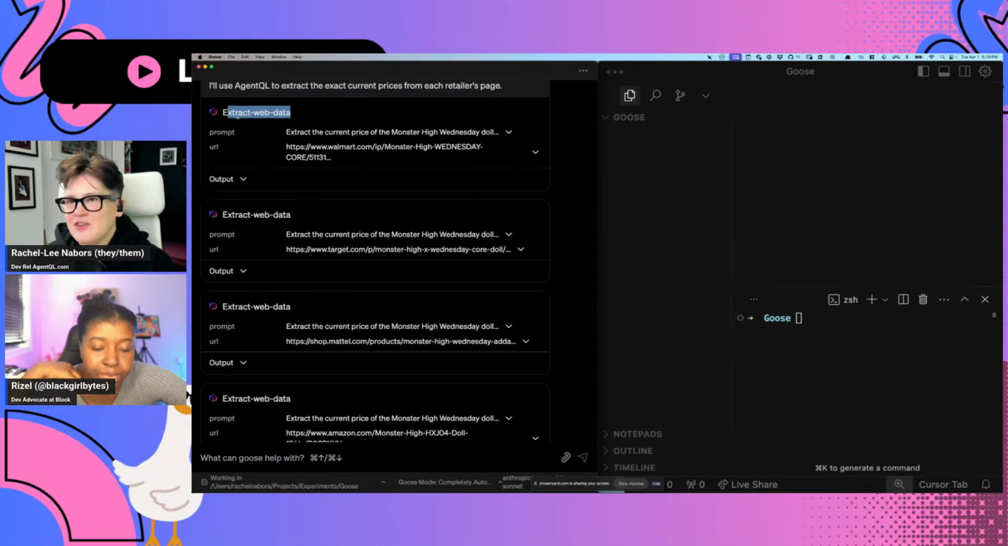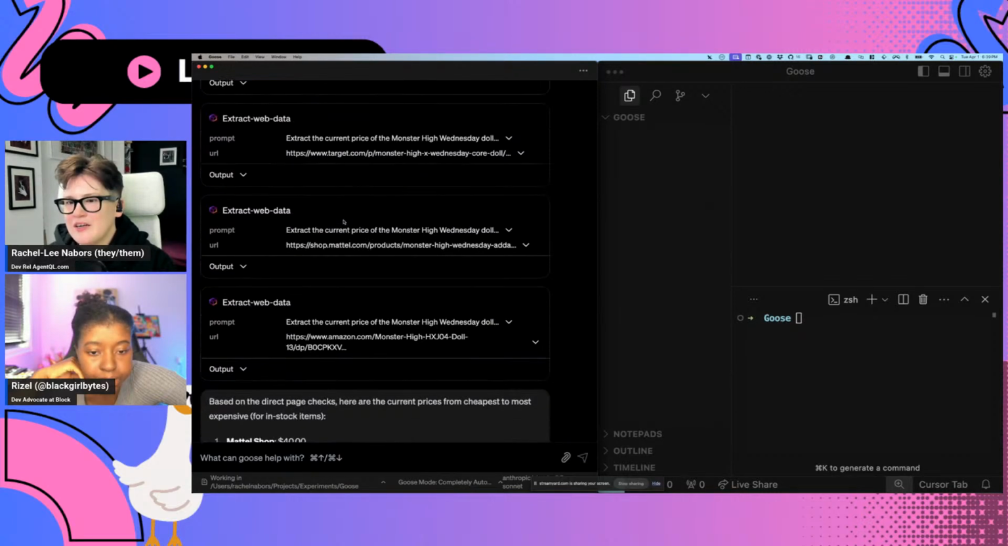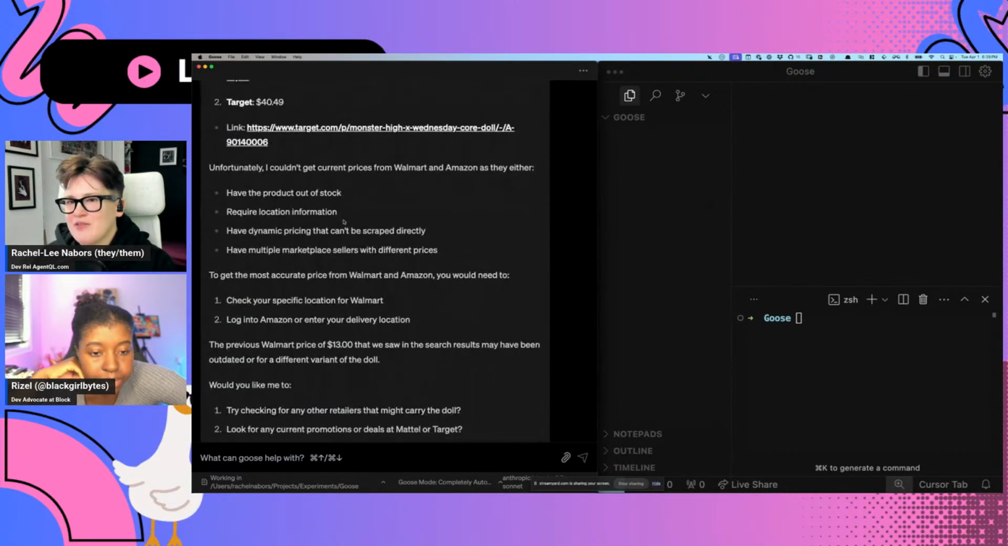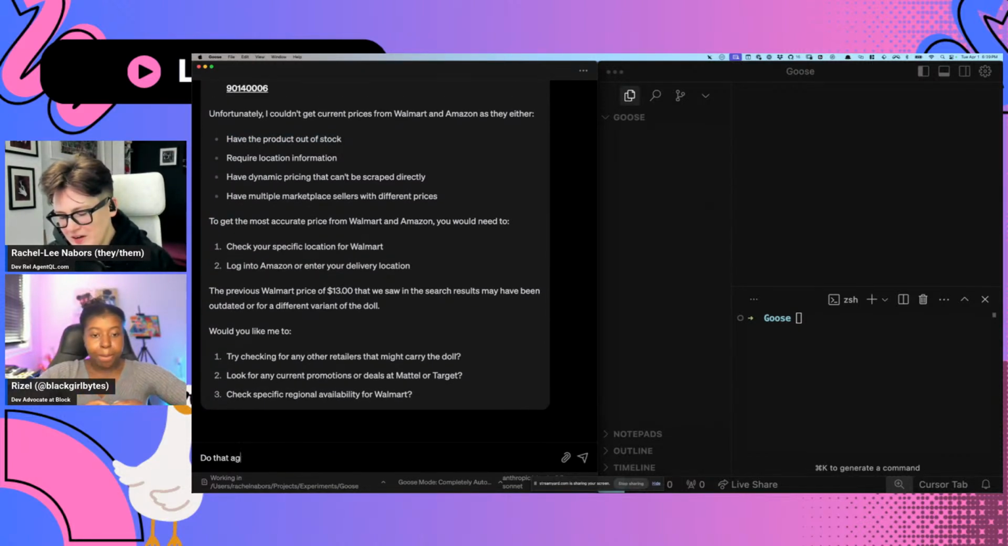So it used AgentQL to extract the current prices from Walmart, Target, and good job. It followed all of these. It said it couldn't do it from Walmart or Amazon as the product was out of stock. Wow, that makes sense. Interesting. So it sounds to me like it kind of made up those prices. I thought they were unusually low. From Tavily. Oh no.